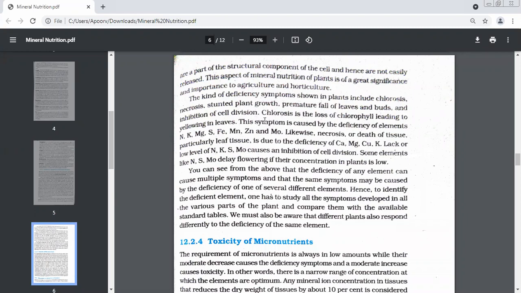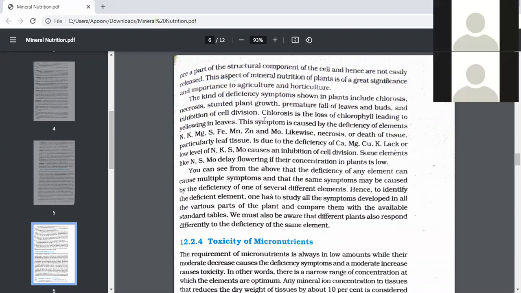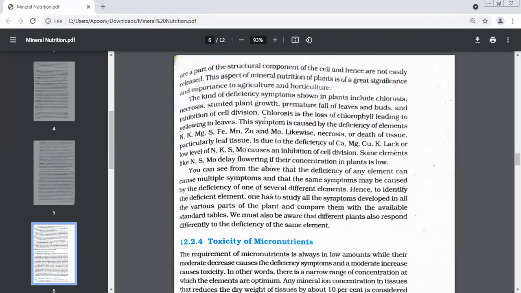Very quickly now. How many symptoms have you done for deficiency? One was chlorosis. Second was necrosis. Very good. Then stunted plant growth.